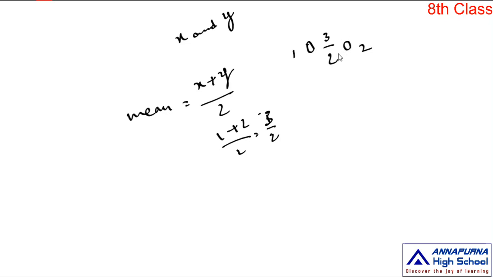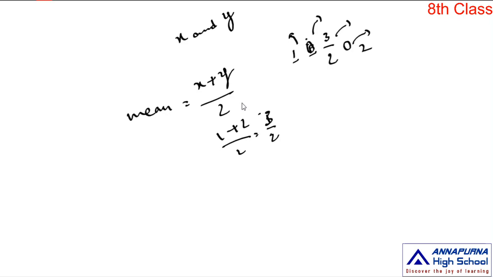Again, if you find the mean of these two numbers, you can insert one more rational number in between these two. And if you find the mean of these two rational numbers, you can insert one more rational number in between them. Like this, by finding the mean of the two given rational numbers, we insert one rational number each time between the given rational numbers.